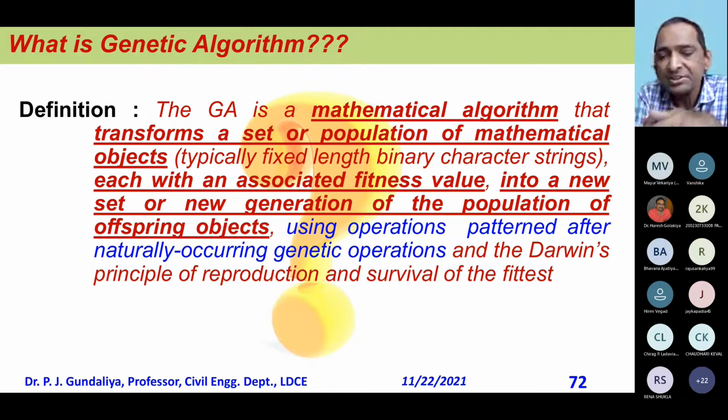And that string changes in such a way that after 100 or 200 generations, that particular string remains as it is. It is not going to change. And I can terminate once that string comes 5 times in repetition. I can tell that now there is no improvement in the solution, and this is the optimum solution. So there are many ways to stop the generations. You can have limitations also. You can define only 100 generations, something like that, and stop it. But this is the definition given in the book.